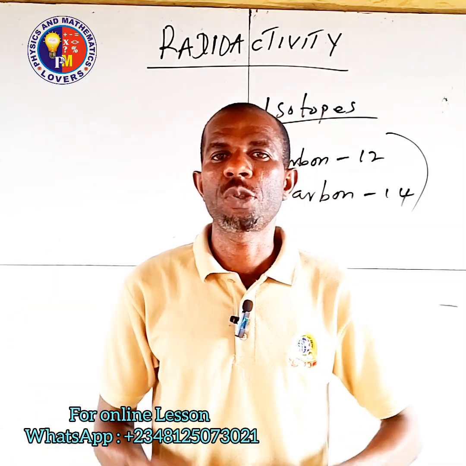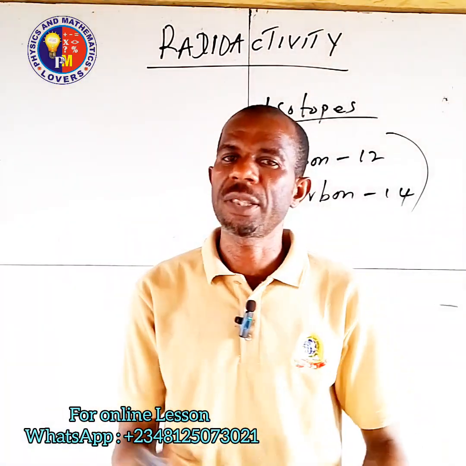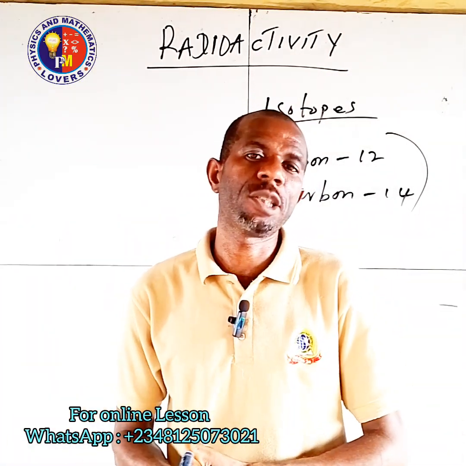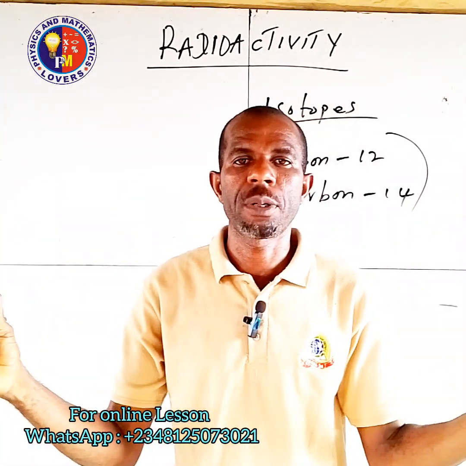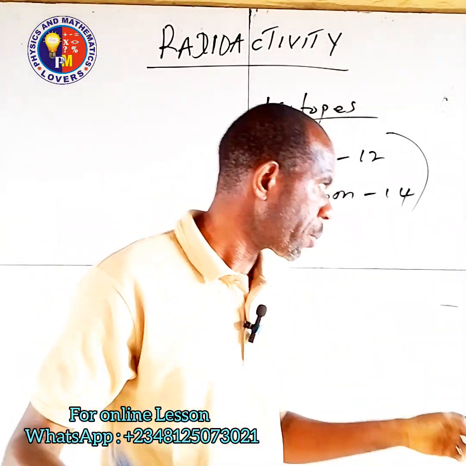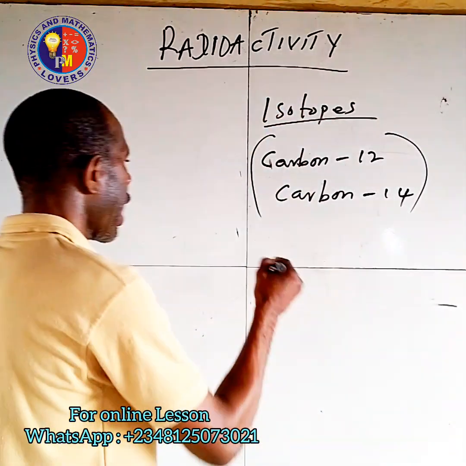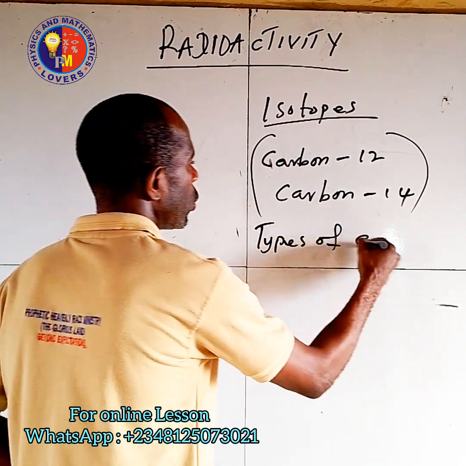Okay. Then the second type is the artificial. This one is man-made. It is done by man, by bombarding the atom of an element. When you bombard it with high energy, then you can make the atom split or break up. All right. Now, let us go to types of emission.